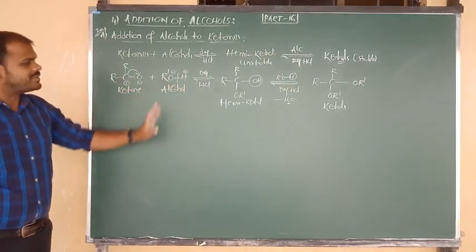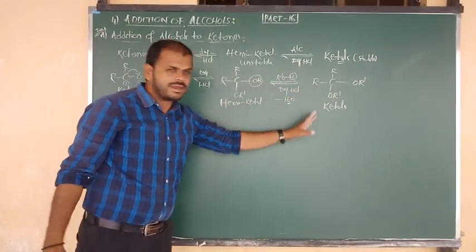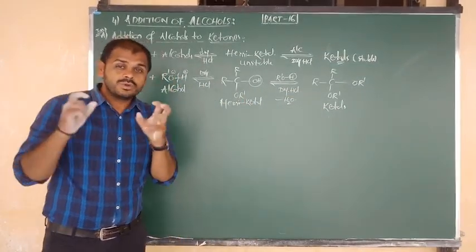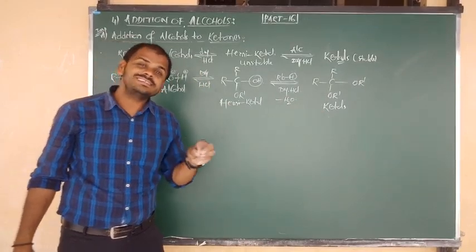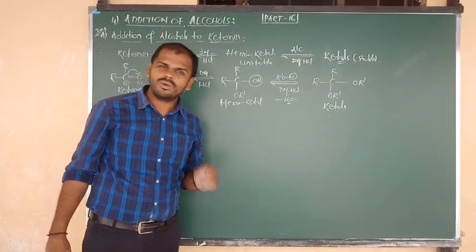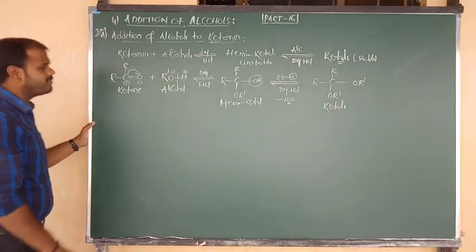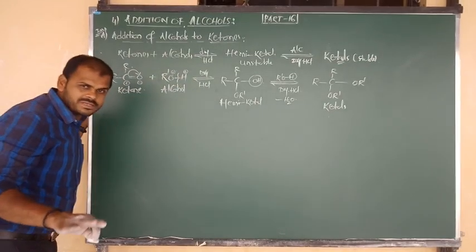So ketones on addition with alcohols in presence of dry HCl give hemiketal and ketal. But hemiketal is the unstable form, ketal is the stable form. So ketones give hemiketal and ketals, but aldehydes give hemiacetal and acetals. Based on this you can also write an example. Now addition of alcohol to aldehyde and to ketone are both clear.